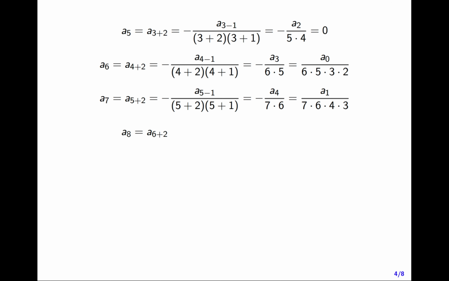a8 is a6 plus 2, which is minus a6 minus 1 over 6 plus 2 times 6 plus 1. That's minus a5 over 8 times 7. That is 0 from the a5 formula.